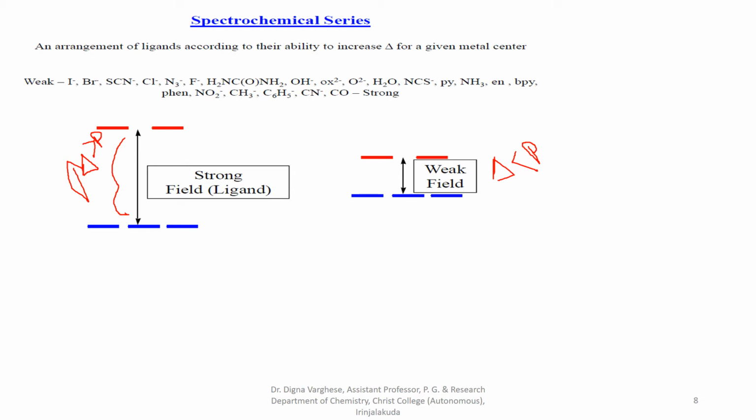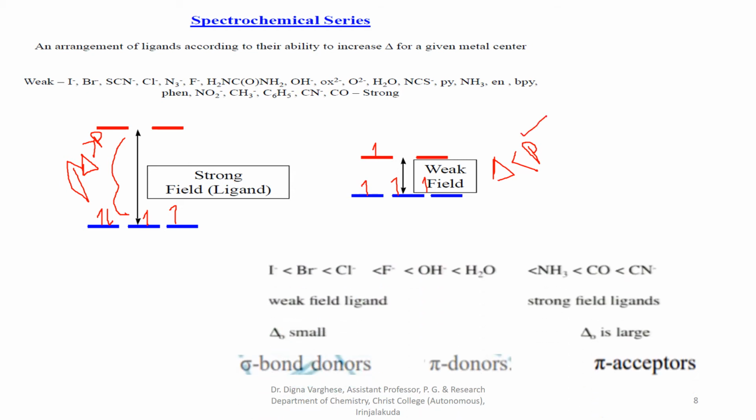So for a d4 configuration, if it is a d4 metal ion with a strong field ligand, the electrons are arranged in this way, 1, 2, 3, 4, because pairing energy is less here. So pairing takes place. But in the case of a weak field ligand, for the same d4 metal ion, the electrons are arranged in this way: d3, then the 4th electron comes to the higher level because pairing energy is high here. So strong field ligands form low spin complexes, weak field ligands form high spin complexes.